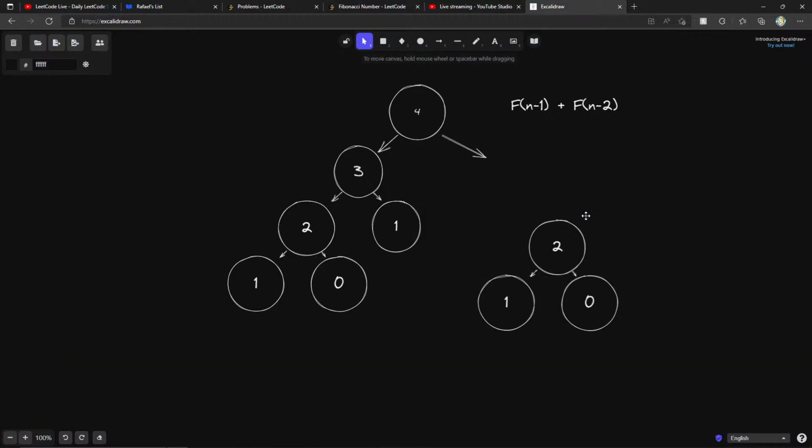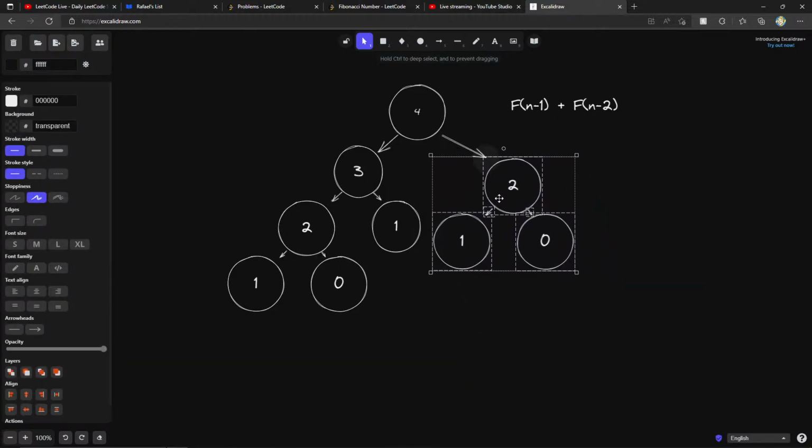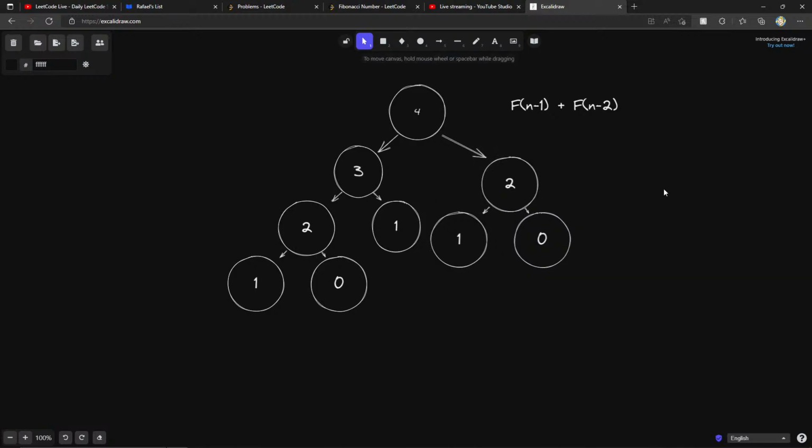Remove this, remove this. You notice anything here? Check this out. So this trio of nodes, we've already solved it previously, right? It would be nice if we can take advantage of the fact that we've already calculated this, and as soon as we see a 2, don't even bother looking in the left and the right. That's exactly what memoization is. I think it's a variation of dynamic programming, though I've forgotten exactly. You might hear top down or bottom up.